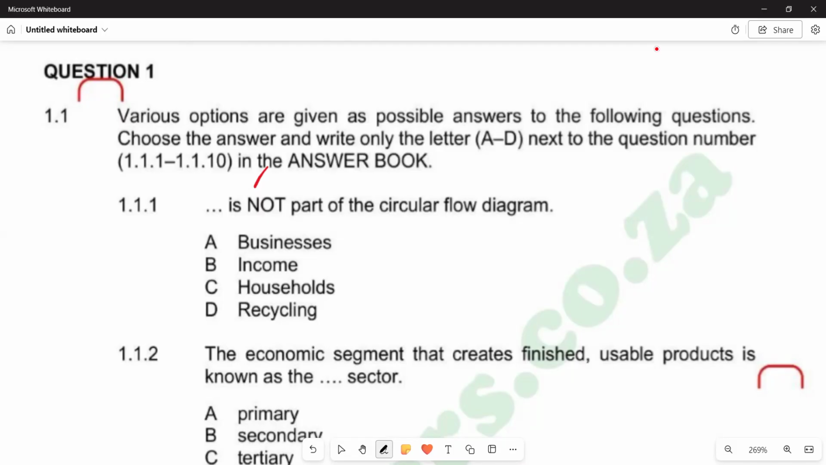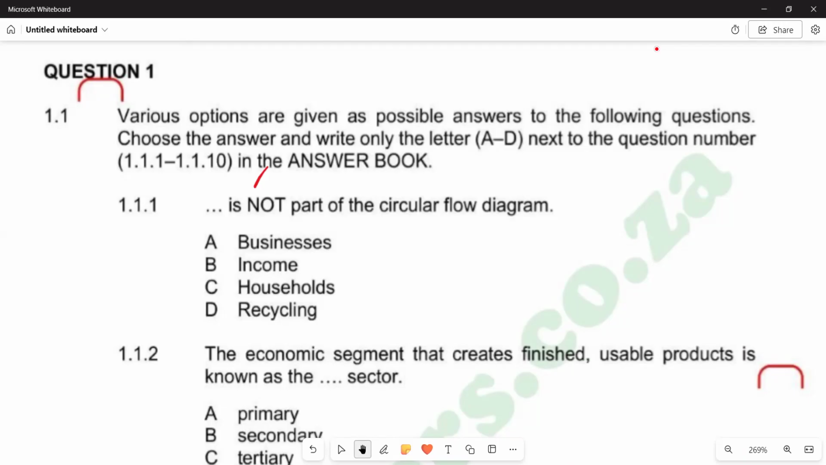flow diagram. And we know the circular flow model shows the flow of income in the economy, and it has got some participants in terms of direction of movement of the income. So on the responses that you are given, we would see that businesses are part of the circular flow model. Income is part of it too, remember, income will be flowing in between the participants. So we have got income also part of the circular flow model.